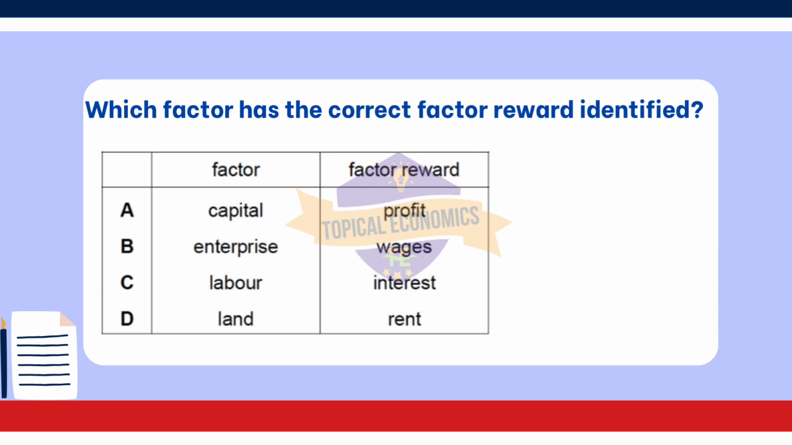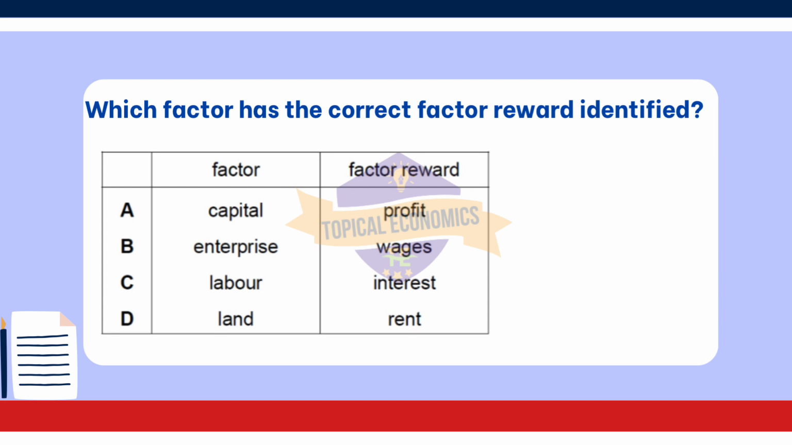The option capital profit is incorrect because the reward for capital is actually interest. Capital refers to man-made resources or tools used to produce goods or services. Interest is the payment made to the owner of capital for its use, not profit. Next option enterprise wages is incorrect because the reward for enterprise, entrepreneurship, is profit. Entrepreneurs take risks and make decisions to combine the other factors of production effectively. Their reward is profit, which is the difference between revenues and costs. Wages are paid to labor, not to enterprise.